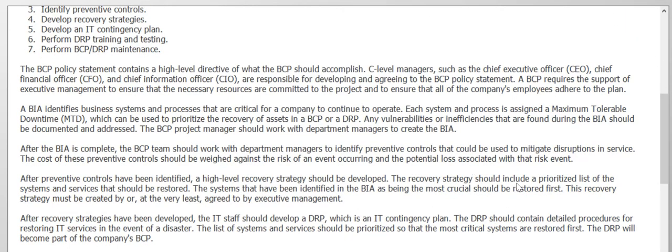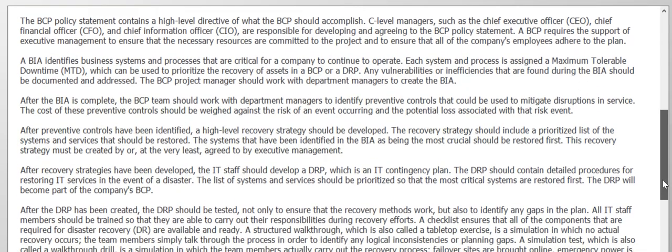The recovery strategy should include a prioritized list of the systems and services that should be restored. The most critical systems identified in the BIA should be restored first. This recovery strategy must be created or at the very least agreed by executive management.